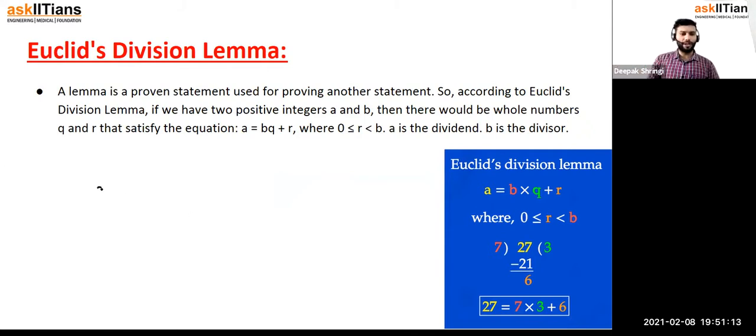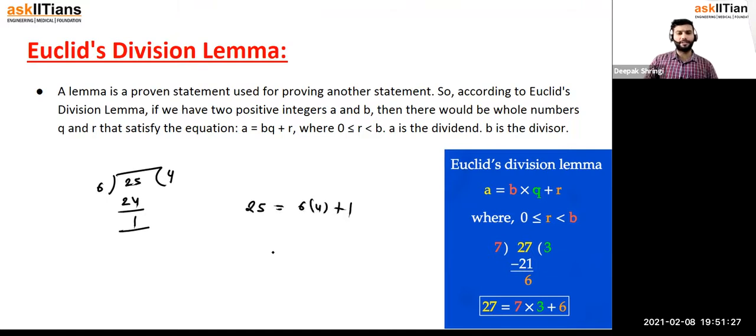So let's say you are dividing 25 by 6, you get the quotient as 4, and the dividend is 25. You have the divisor into quotient plus the remainder. That's how you write it, right? So I am using dividend equals divisor into quotient plus remainder, right? Actually Euclid has said the same thing. He said the same thing. What he said is that